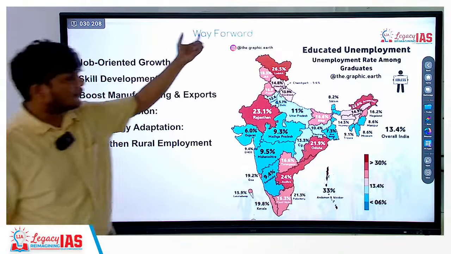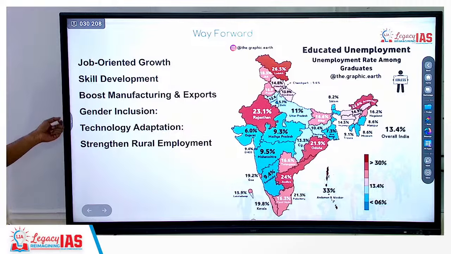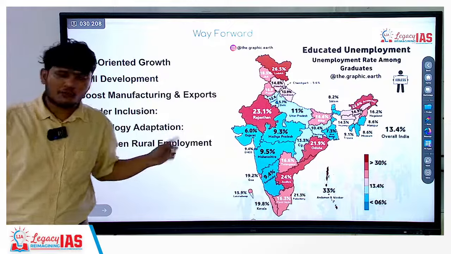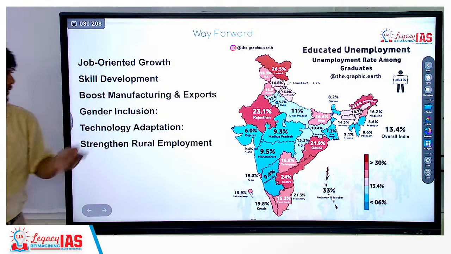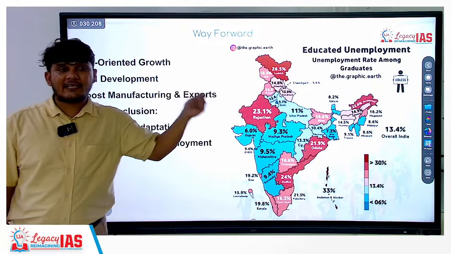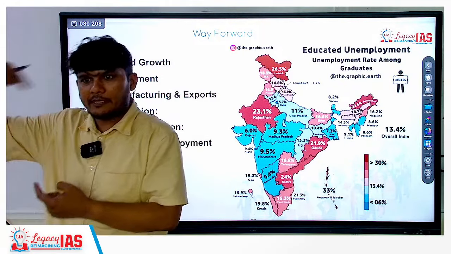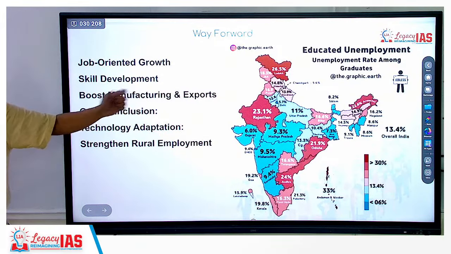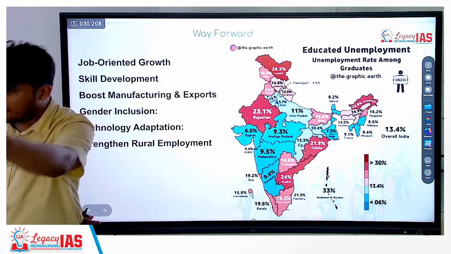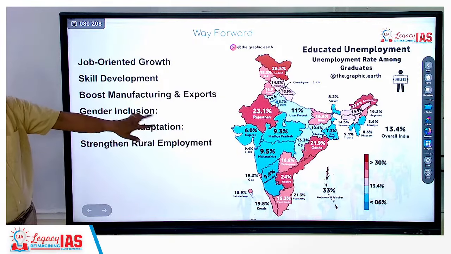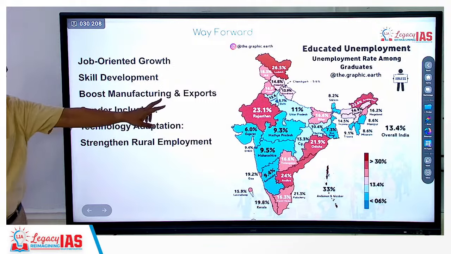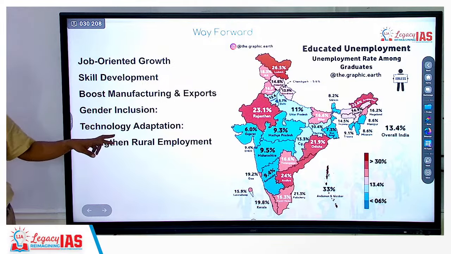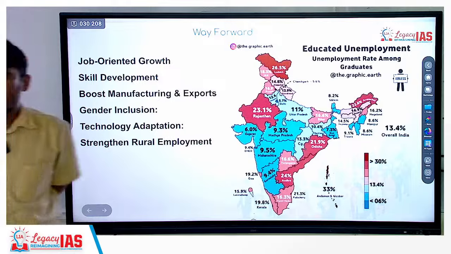This is the way forward because we are discussing that point. We should have technology adaptation. So we should adapt to the technology and skill the people with respect to the changing technology. Okay? Then boosting manufacturing and exports. When you boost exports, GDP anyhow increases, more production is required. Boosting the manufacturing sector, especially the MSMEs, where technological advancement is low, still it is quite labor intensive. More than the service sector, the manufacturing sector is labor intensive. So it will also create jobs. Then skill development with respect to the technological changes that are taking place. Gender inclusion also has to be there.